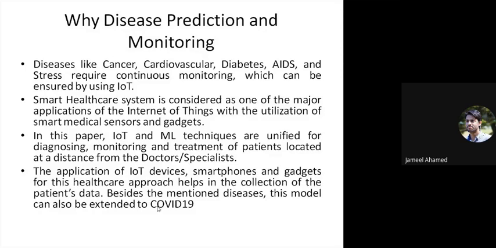Further, when machine learning is applied to the patient's data, we can develop prediction models. In future, on the basis of that data, we can predict whether a person can suffer from COVID-19 or any other healthcare disease, based upon the data collected from the sensors.